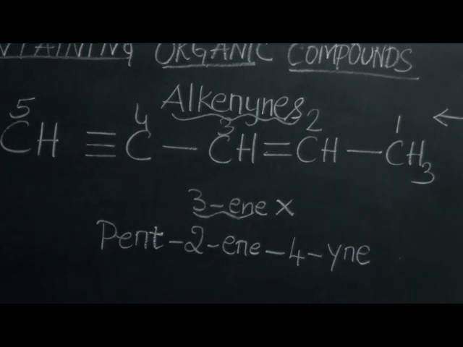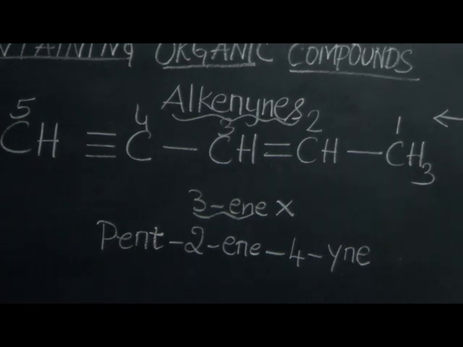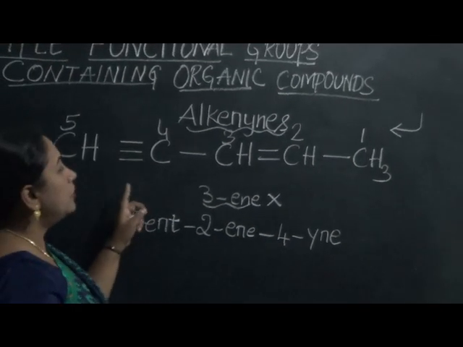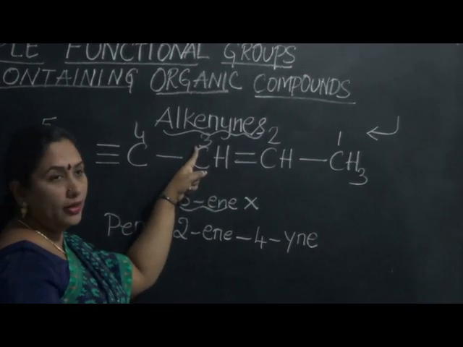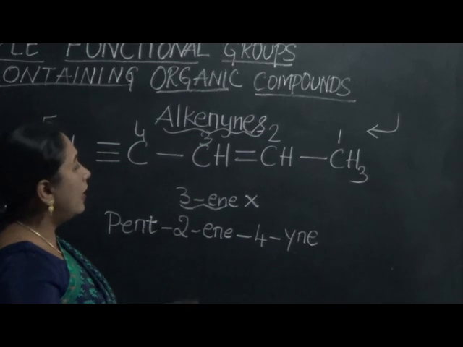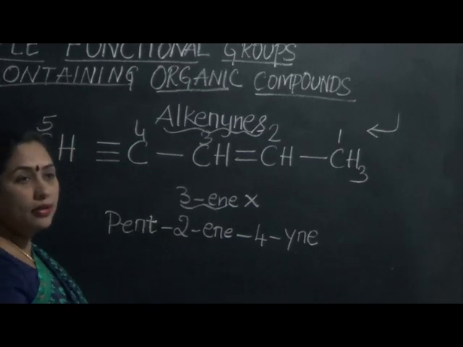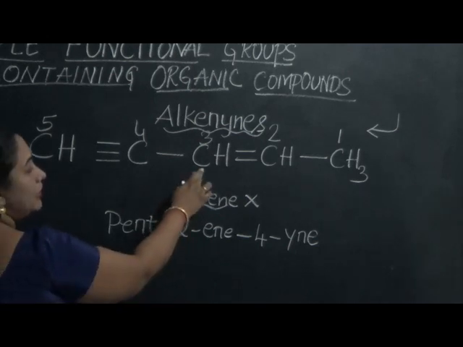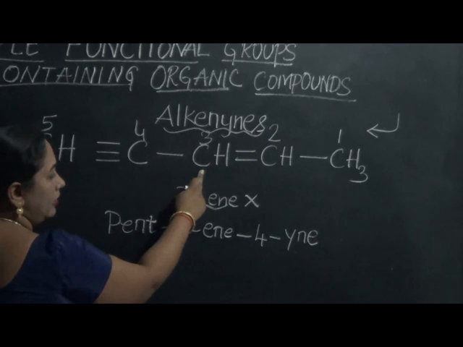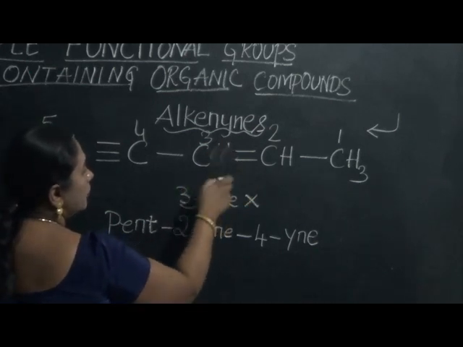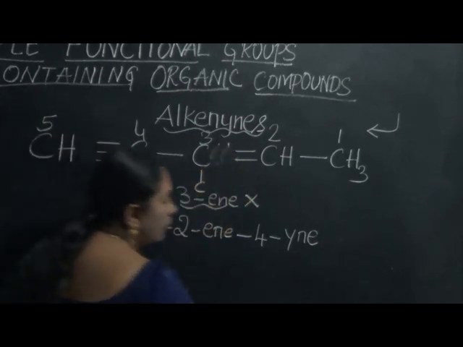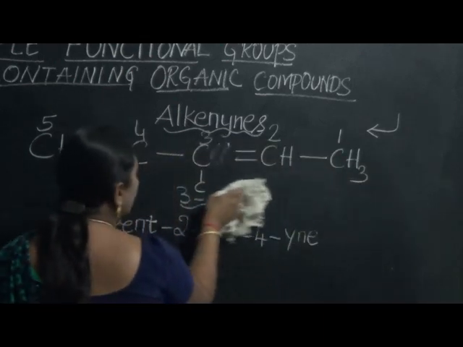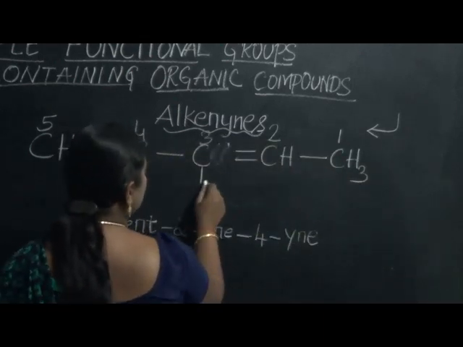What to do if there are any substituent group present? Very simple. Just write the locant, and then also write the kind of substituent group that might be present. Say for example, if there is a methyl group attached here. So if there is a methyl group attached here, then what to be done?